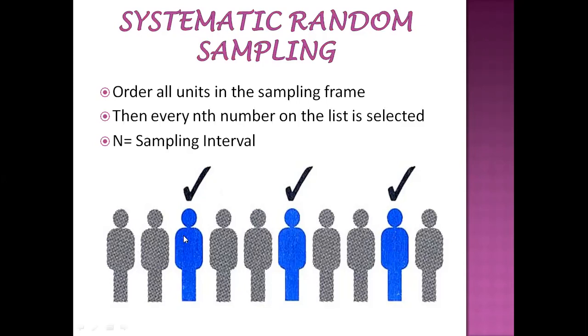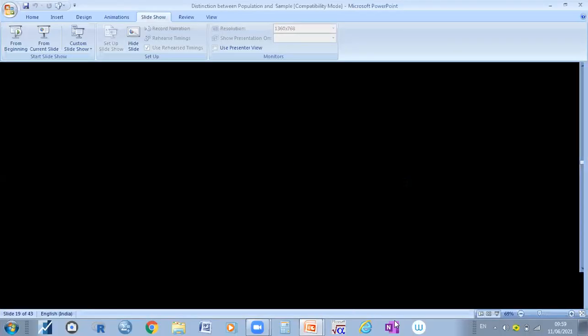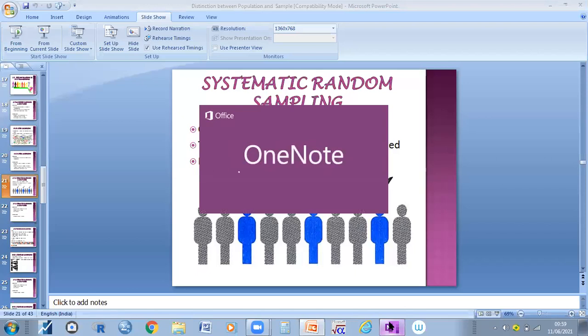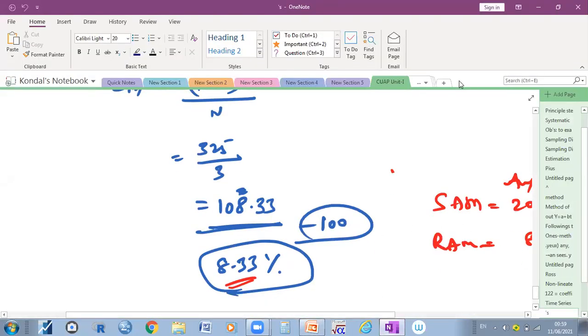Here I'm going to show the procedure for how we can follow this systematic random sampling method. I'm going to use OneNote. Is it visible?